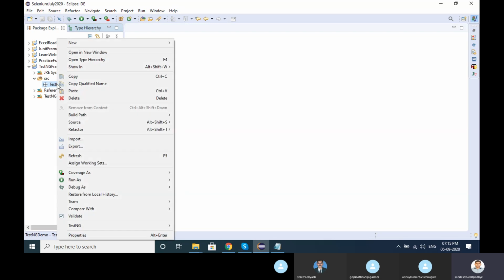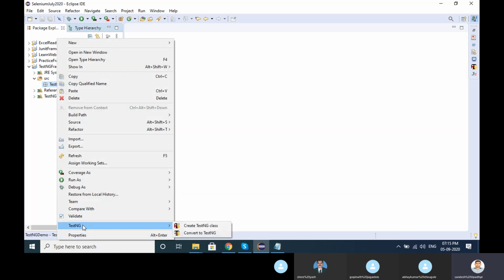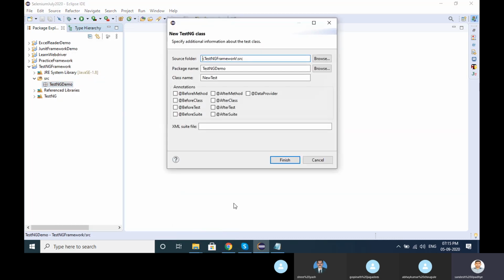Here is a very easy way. Just right click on this package and go to TestNG. You will find two options here: create TestNG class and convert to TestNG class. How do we do it? Right click on the package, go down to TestNG, and you get two options. Just click on create TestNG class. You will get to know what annotations we have.